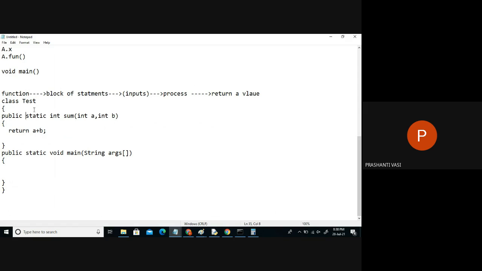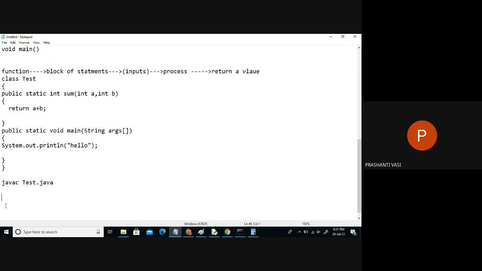Public static, the only difference here is int type. Here it is void type. So now how many functions are found in the Test program? Two functions. And if I write a message here, hello, and just this much, I wrote two functions, both of the public static type only. After that, if I compile Test.java and run the Test class, execution of this class starts from which point? Main.